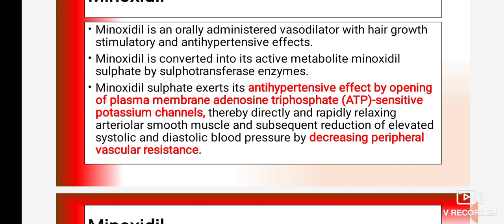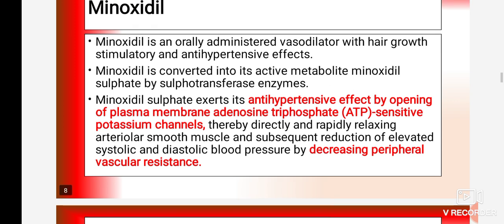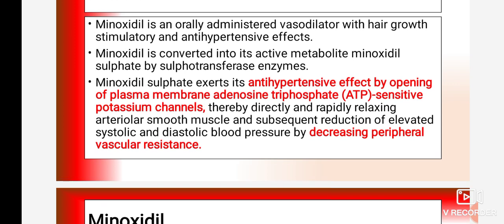So in the presence of the enzyme sulfotransferase, minoxidil, which is a prodrug, is converted into its active form, minoxidil sulfate. In a multiple choice question, maybe they ask which enzyme is required for the conversion of the prodrug minoxidil into its active metabolite. So the important enzyme is the sulfotransferase enzyme.